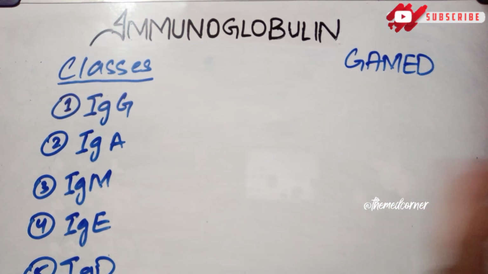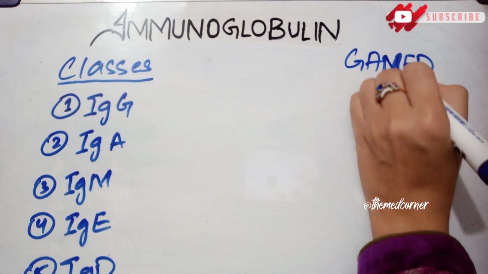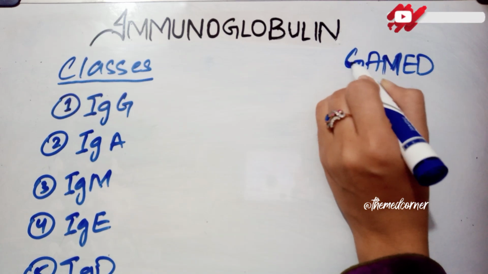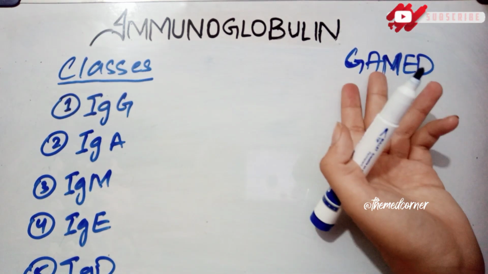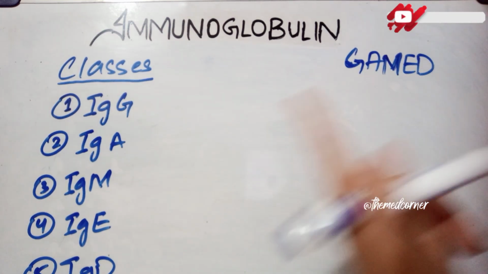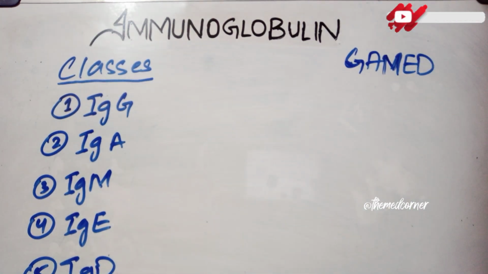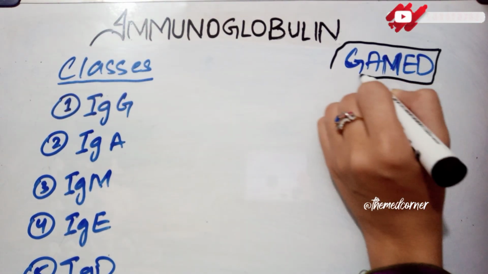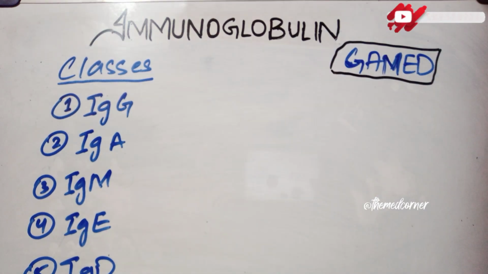GAMED. We all play games, so this is the easiest way to remember the classes of the immunoglobulin. GAMED: G for immunoglobulin G, A for immunoglobulin A, M for immunoglobulin M, E for immunoglobulin E, and D for immunoglobulin D. This is the easiest trick to remember the classes of immunoglobulin.